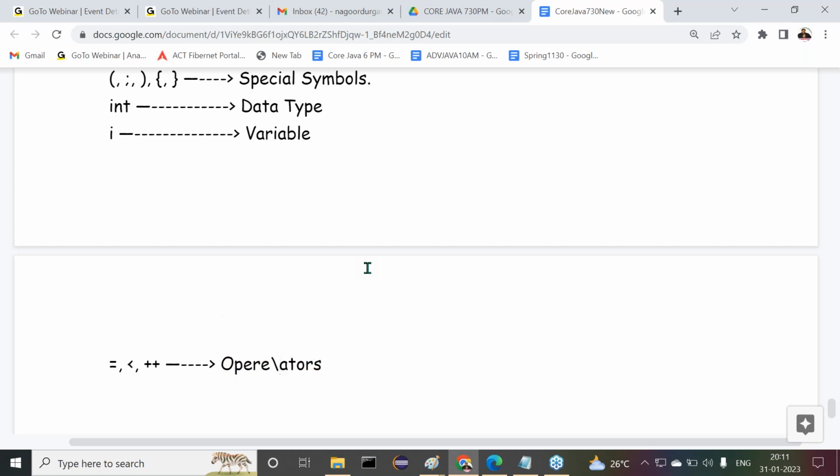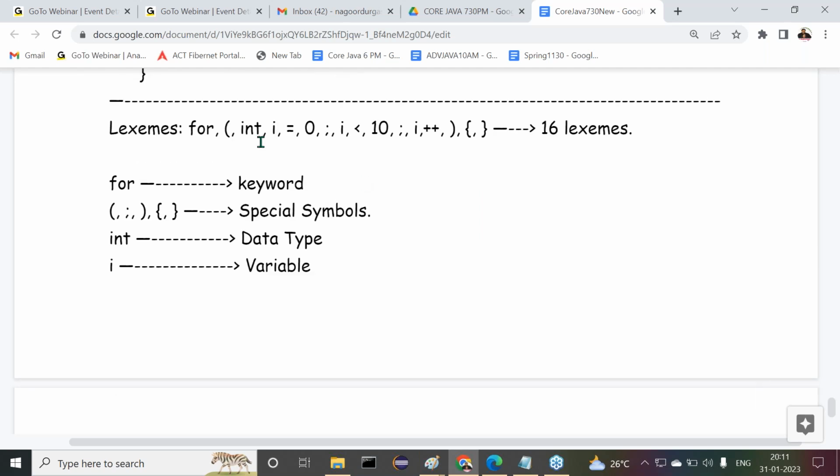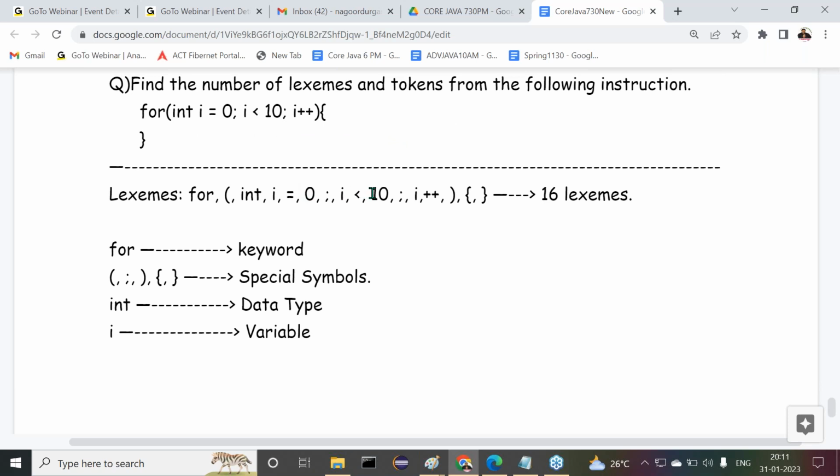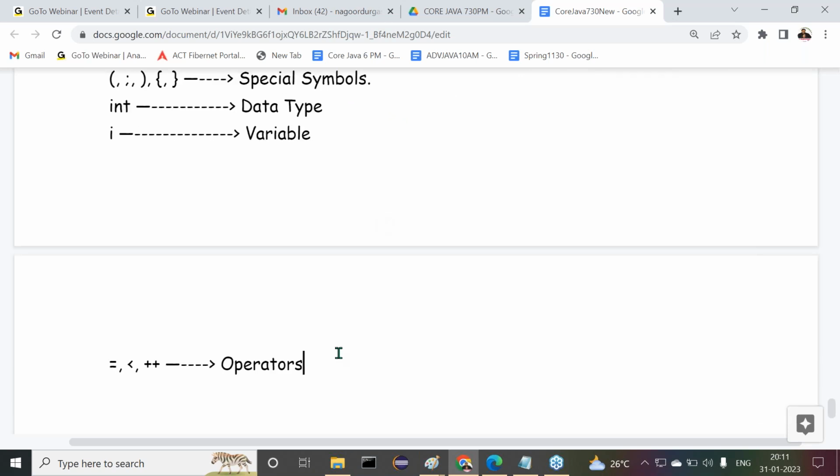Now all of you tell me, overall how many things are available. Anything else? Is anything missing here? Then plus plus is an operator, less than is an operator, and equal is an operator. Constants, we have to take or not? 0 and 10. Am I right or not? All the constants we can take, 0 and 10. All these things are constants.